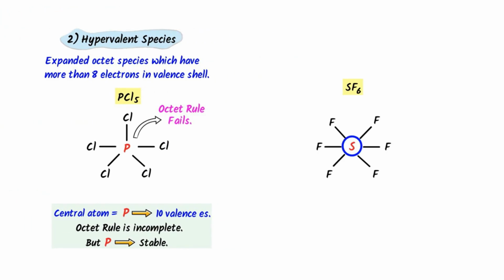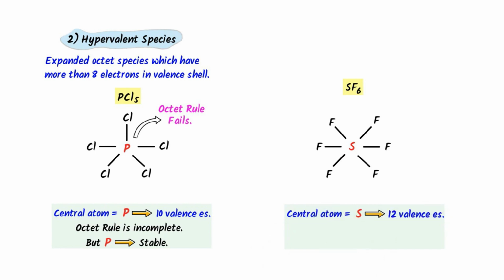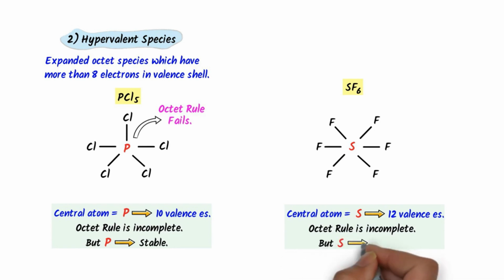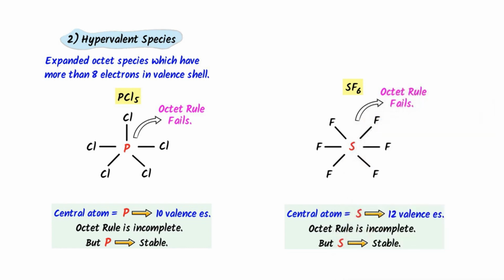Secondly, consider sulfur hexafluoride. There is no lone pair of electrons present on sulfur. We say that the central atom is sulfur, which has 12 electrons. It has more than 8 electrons and doesn't follow octet rule, but still this hypervalent species is stable. Thus, it is the limitation of octet rule which cannot explain the stability of sulfur hexafluoride.